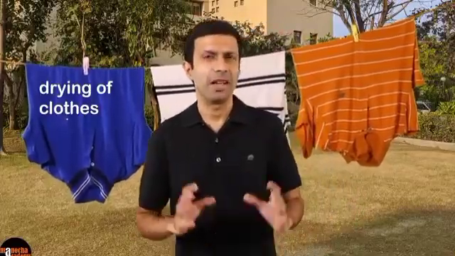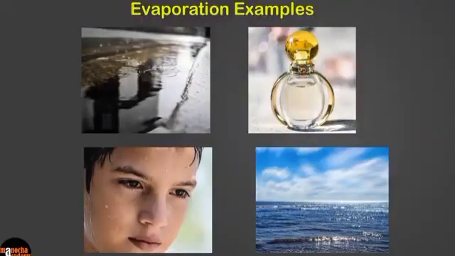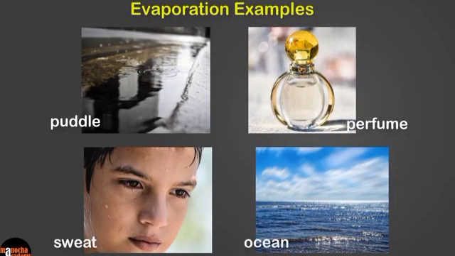One example of evaporation is drying of clothes. Let's look at some other simple everyday examples of evaporation. Can you identify the evaporation in the pictures here? The puddles of water formed on the road after rain disappear after some time. Why? Because the water evaporates. The liquid water changes into water vapor.